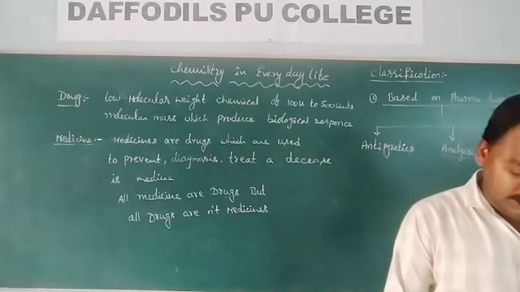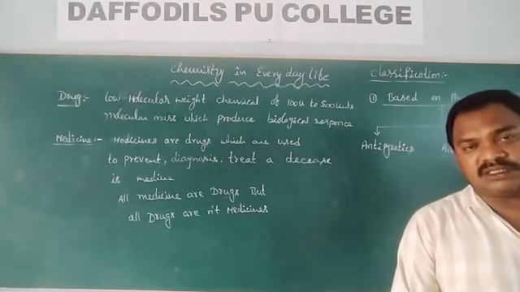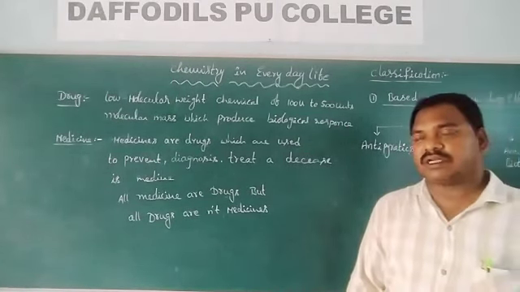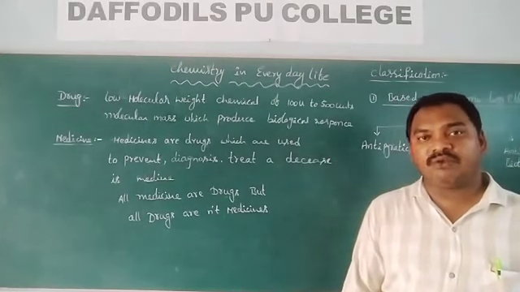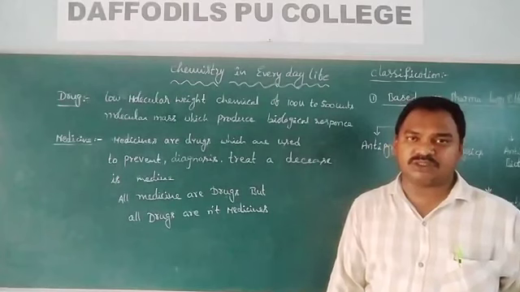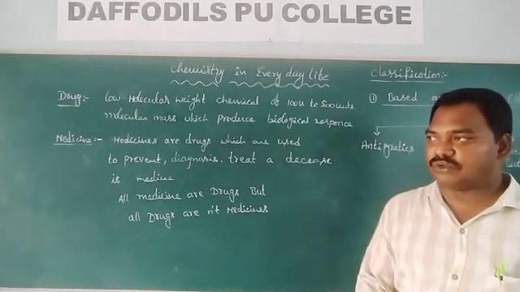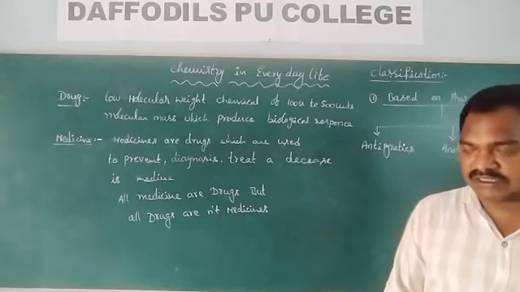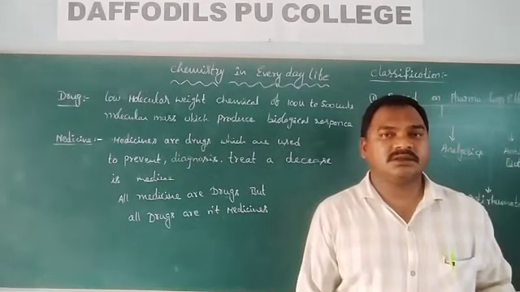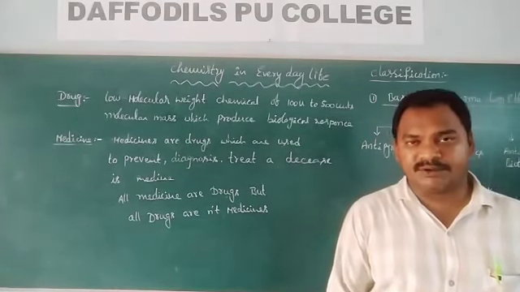Another drugs are tranquilizers. These drugs are used for neurologically diseased patients, that means to depress the brain activity.